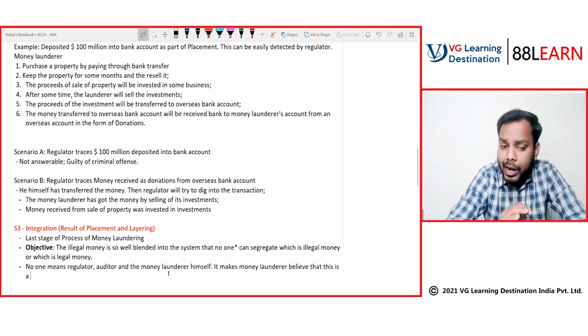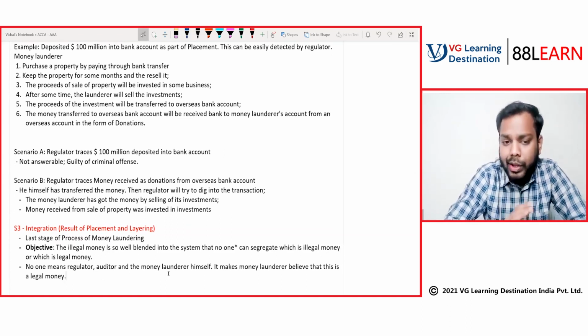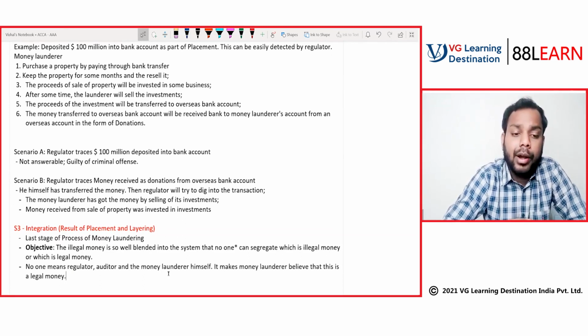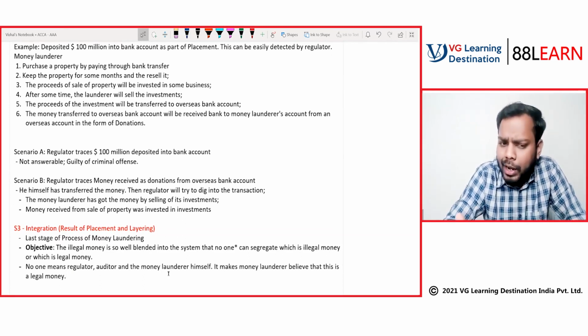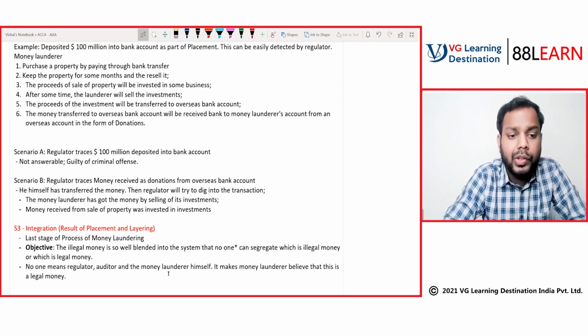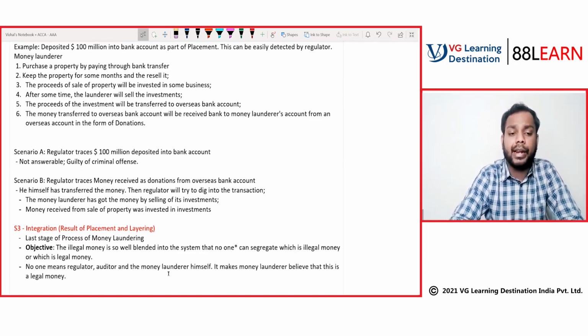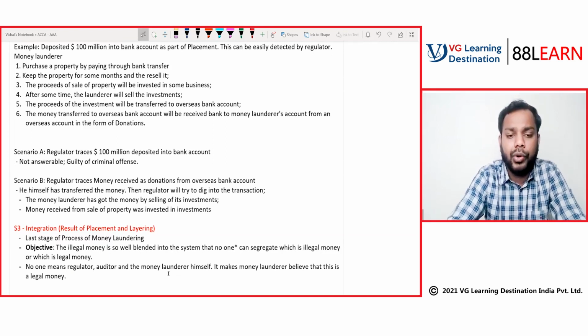The layering has been done to such an extent that the money launderer comes to a situation where he believes that this is not illegal money, this is legal money. This is called the stage of integration. Tell me, is it clear to you or not?